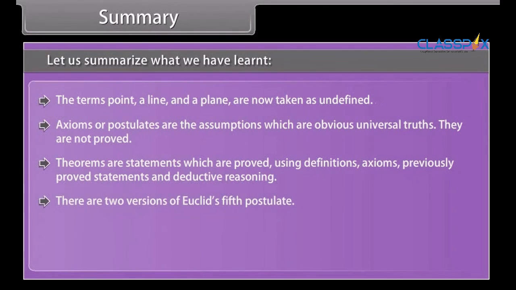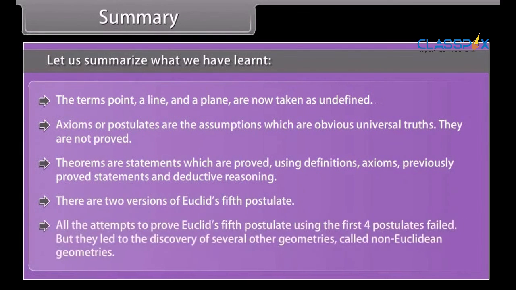There are two versions of Euclid's fifth postulate. All the attempts to prove Euclid's fifth postulate using the first four postulates failed, but they led to the discovery of several other geometries called non-Euclidean geometry.